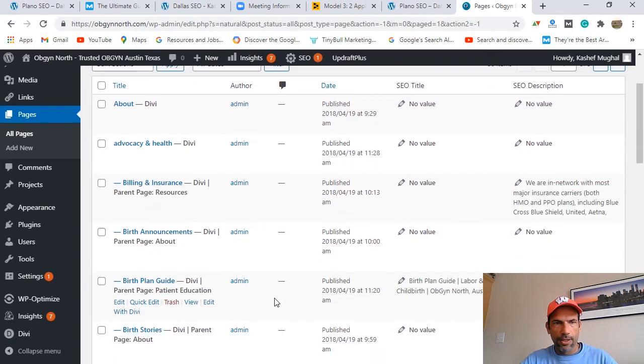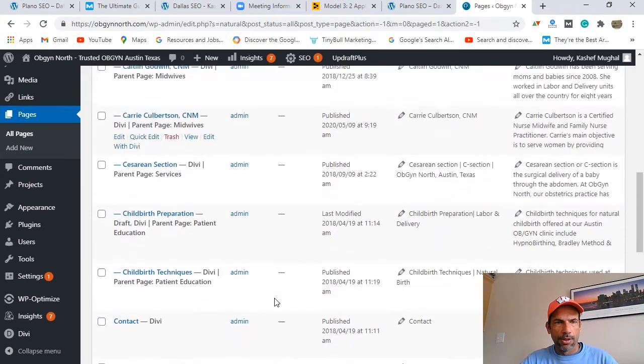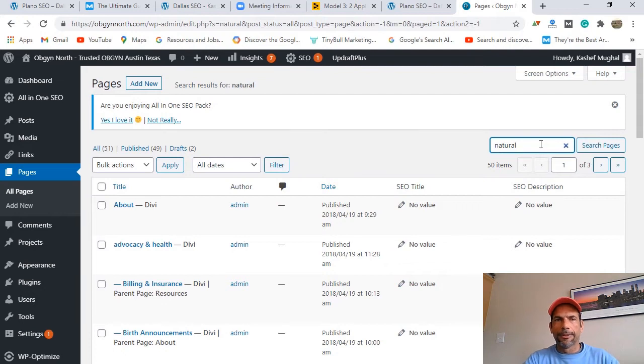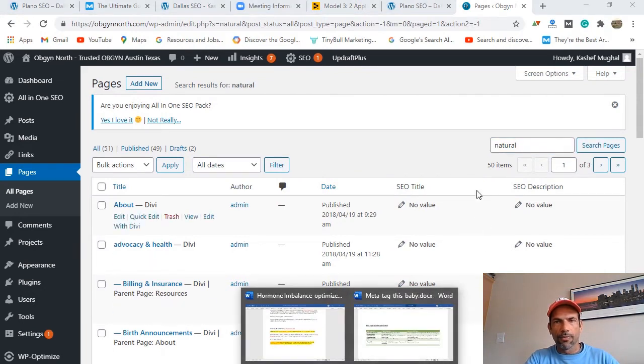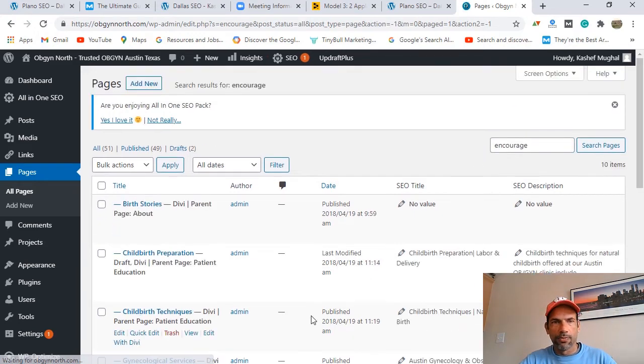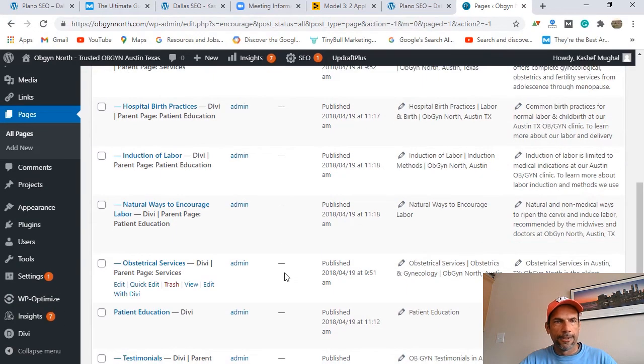And if I find, let's see, natural birth. Back here. Actually, let's just say encourage. I think that was one of the ones that we wanted to look at. Here it is. So, natural ways to encourage labor.